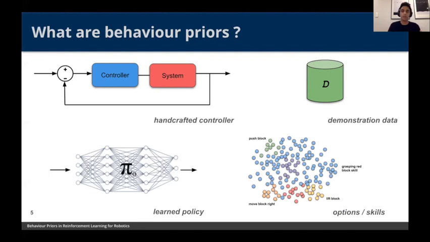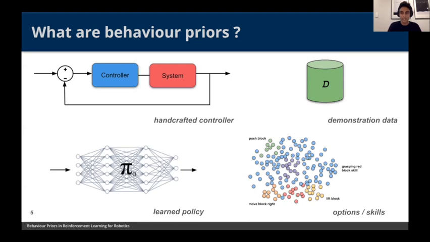And what sources do we have of this data? Particularly for robotics, and why we thought this workshop would be really exciting for this ICRA conference, is that there are a lot of controllers developed by the classical control and robotics community, where we can get meaningful behaviors of state-action relationships. In a particular state, we have some meaningful action that we can take. This has come from the vast amounts of prior knowledge that have been distilled into these controllers. And what we're trying to do is make effective use of these to bias a reinforcement learning agent.